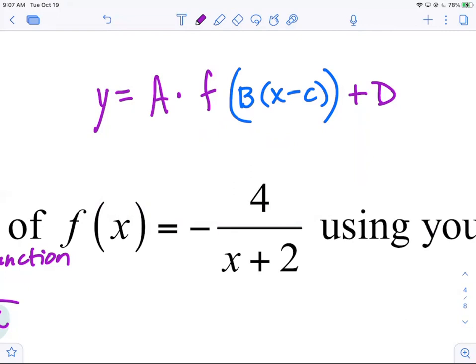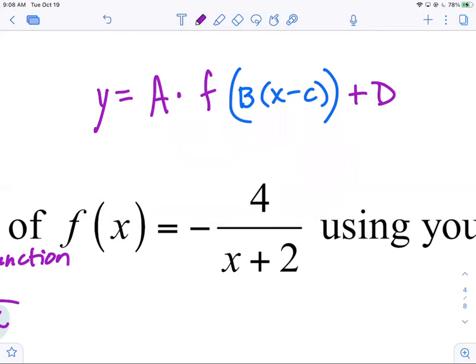You're stretching and compressing. If it's on the inside with the X, that's horizontal stretch or compression. If it's outside affecting F, which is another name for Y, it's affecting the graph vertically. So those are your dilations. C and D are added and subtracted. So that's picking the graph up and just moving it left or right if it's C, or up or down if it's D. I remember doing that.